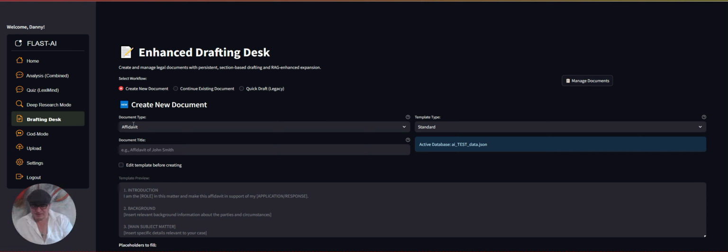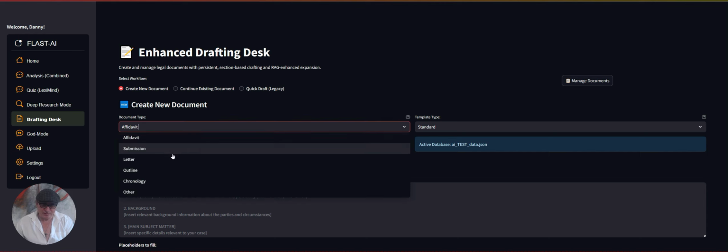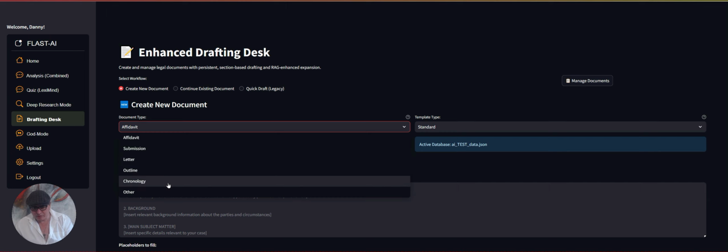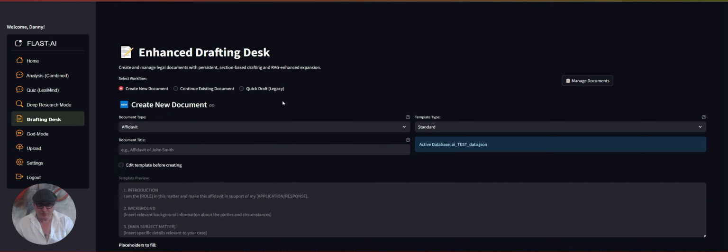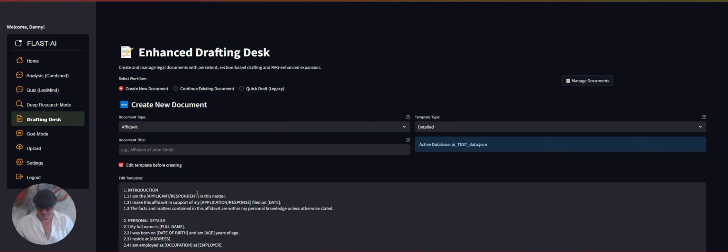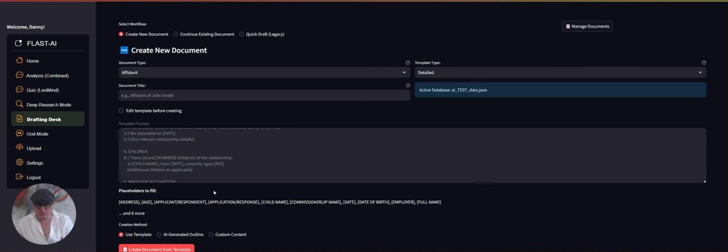Now, in this case, the example I'm going to use is affidavit, but I'm going to just show you, you can create a submission, a letter, an outline, a chronology, or other type of document. The type of document that you create is up to you. For this purpose, we're going to create an affidavit. And I'm going to go into a detailed format, so that it'll use a format like what you see down here in the template. Now, what you can do is you can edit the template before creating, where you can pre-populate some information if you wanted to, or you can just leave it as it is and let AI do that for you. And that's what we're going to do this time.